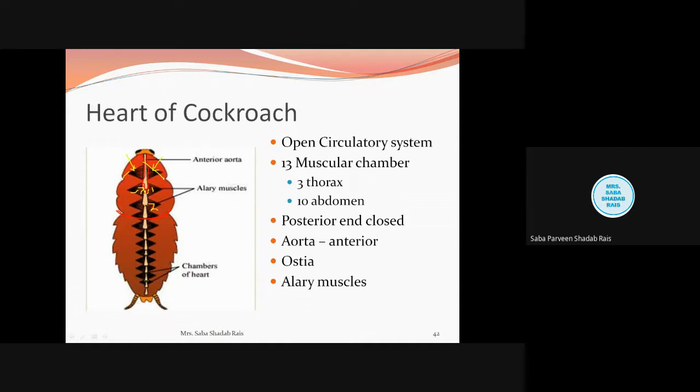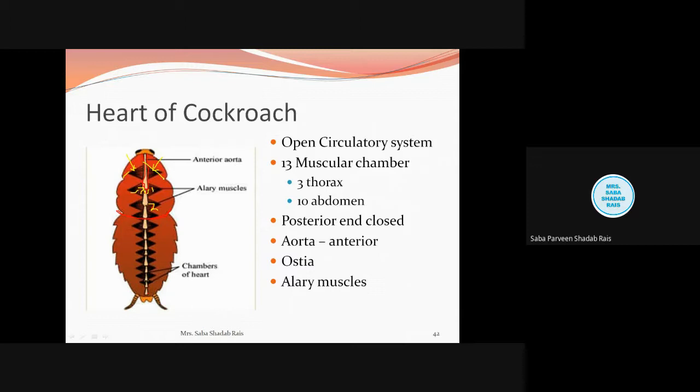We have learned that the heart of the cockroach is made up of 13 muscular chambers, and it has an opening at the anterior side, and the extension is made by the anterior aorta, and the posterior end is closed. Then each and every chamber except the posterior end or last chamber has an opening, called the ostia, which admits the blood inside the heart from the pericardial sinuses.